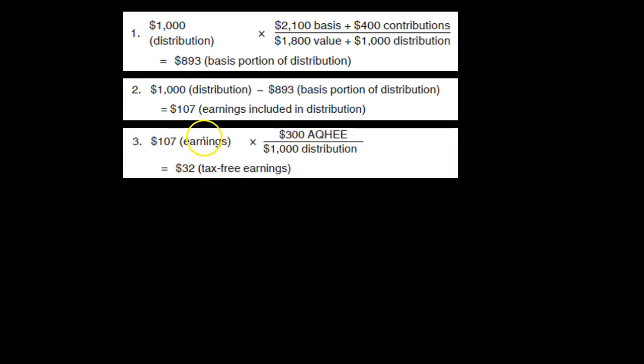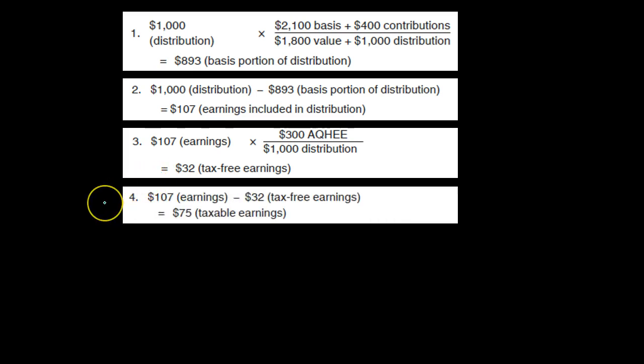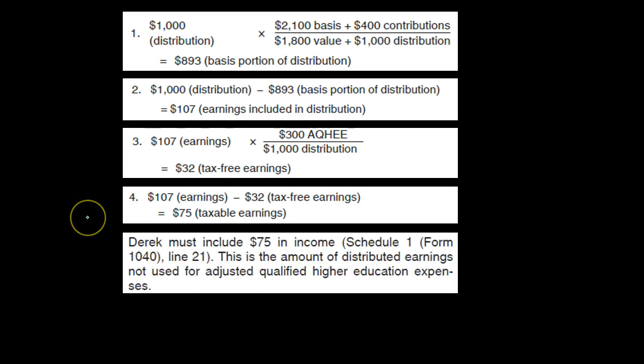Then the 107 earnings portion times the 300, which was that excess amount over the 1,000 distribution, the total distribution, that gives us 32. That's going to be the tax-free earnings. And then we have to take that 107 total earnings minus the tax-free earnings to get the 75 taxable earnings. So Derek must include $75 in income, Schedule 1, Form 1040, line 21. This is the amount of distributed earnings not used for adjusted qualified education expenses.